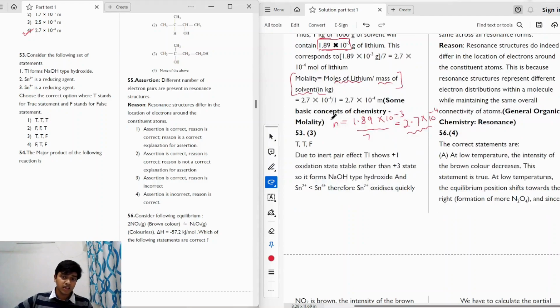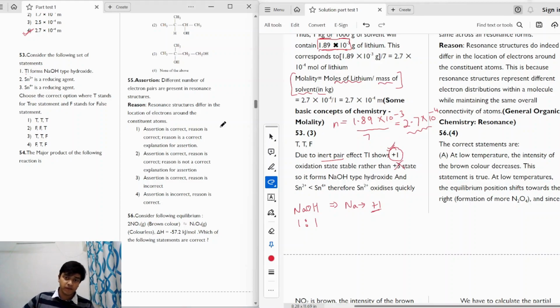Question number 53 says, consider the following set of statements. We have three statements and we have to tell which are true and which are false. Statement 1 is tellurium forms NaOH type of hydroxide. What do we mean by NaOH type of hydroxide? Both metal and hydroxide are present in a 1:1 ratio, which means that Na is present in a +1 oxidation state, right? So the statement is trying to say that tellurium will also show a +1 oxidation state more preferably. And we know that it is true because due to the inert pair effect, tellurium is much more stable in its +1 oxidation state rather than the +3 oxidation state. So statement 1 is a true statement.